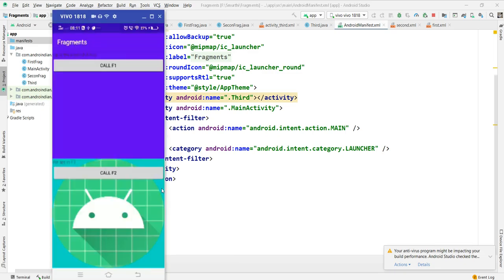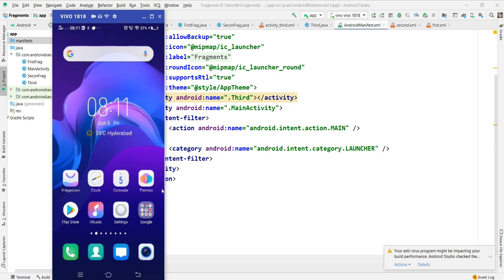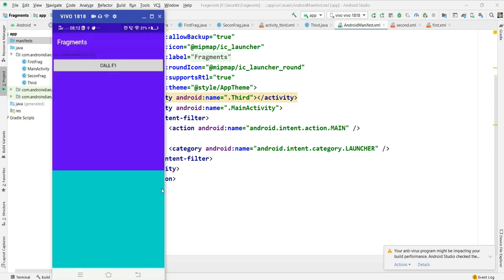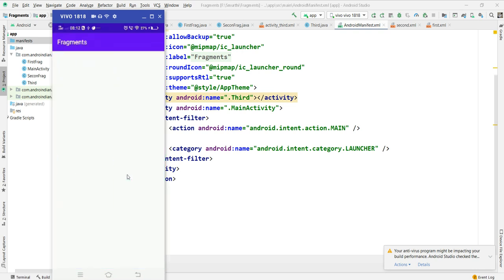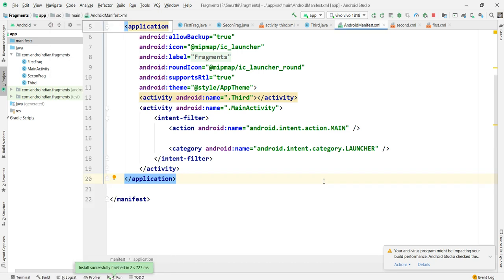Now we can see this. In our next tutorial, we can check what the life cycle is and what the other things are, how these fragments are helpful in our cases. See, call F2, call A2, like this. So this is about the basic flow of intents. We'll discuss in detail in the next tutorials. Thank you.